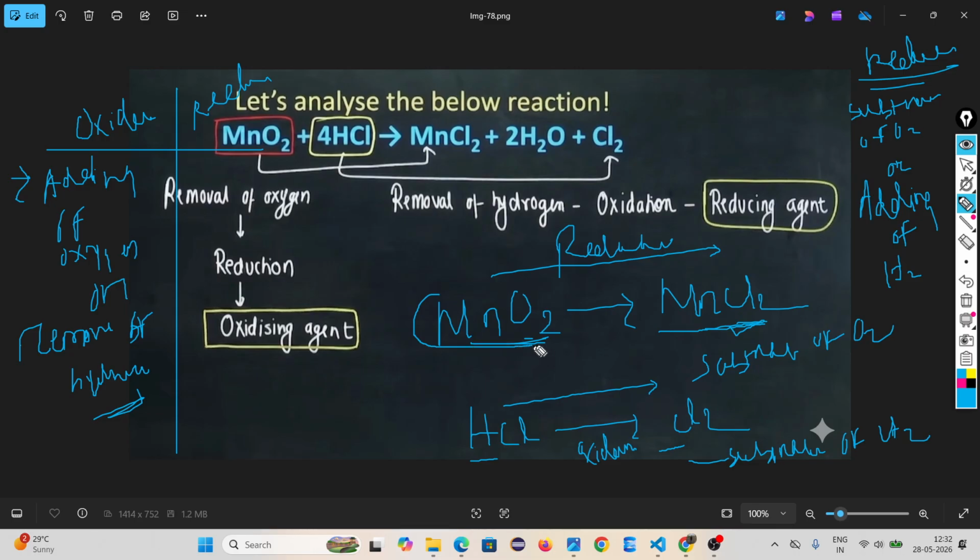So this MnO2 is your reductant agent? Oh, just a minute. Here reduction is happening. MnO2 reduction is happening, na? So it is called oxidizing agent. Opposite. Here hydrochloric acid is oxidized, so it is called reducing agent. You understand or not? Understood. Having a doubt here? No, got it.